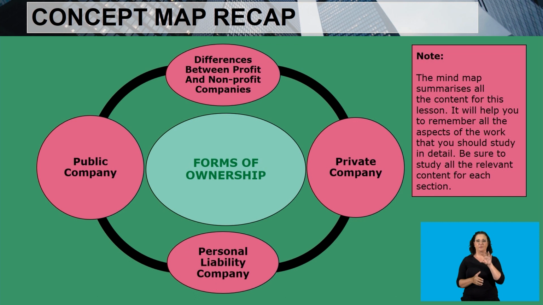Now we are looking at the mind map. This is an overview of what our lesson unpacked. We first started with the differences between profit and non-profit companies, followed by the private company, and followed by the personal liability company. And lastly, we looked at the public company.